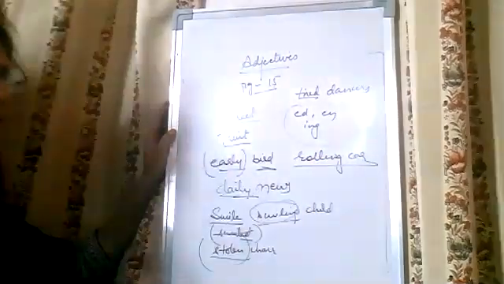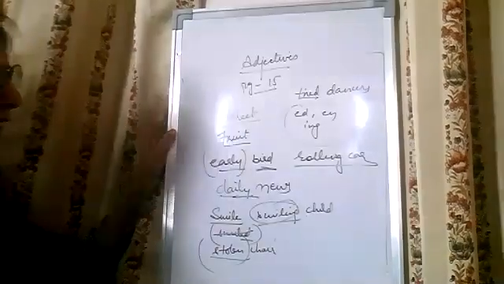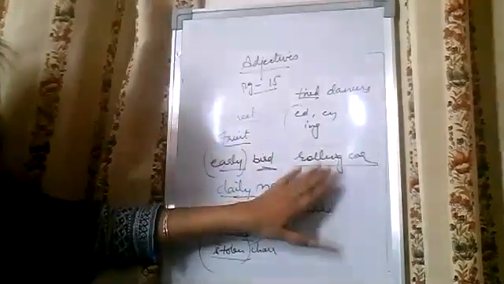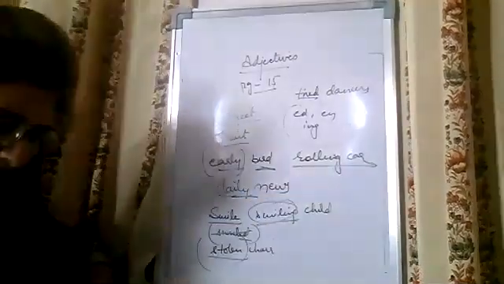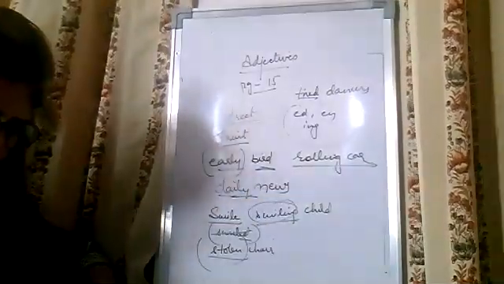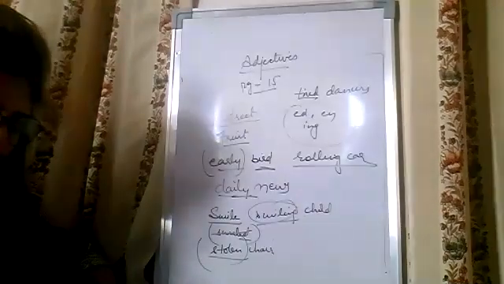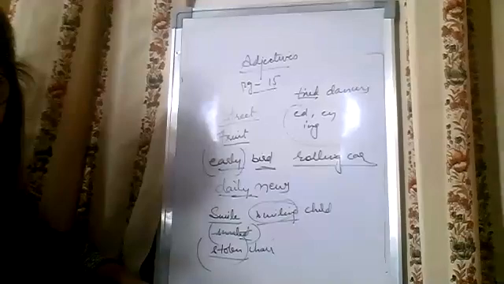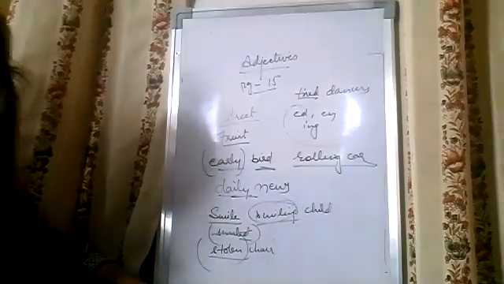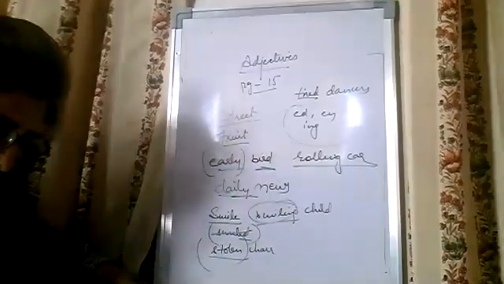What is this? ing is added to roll. Then how does it change? It means which kind of car: it is a rolling car. So these are participle adjectives. Sometimes the verb can be changed into participle adjectives. I have told you how they are changed. Now let us see this.